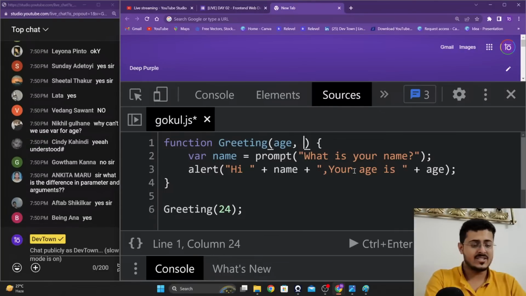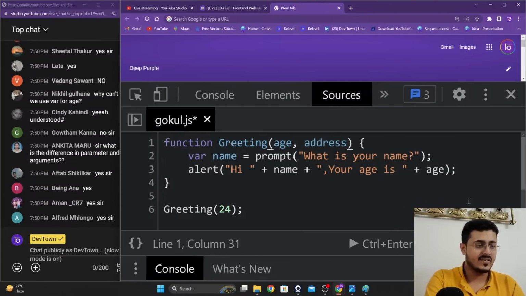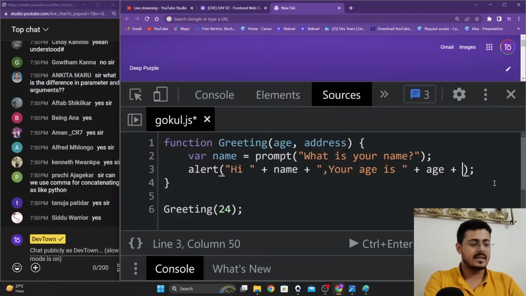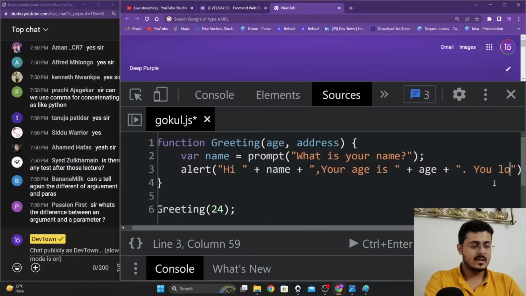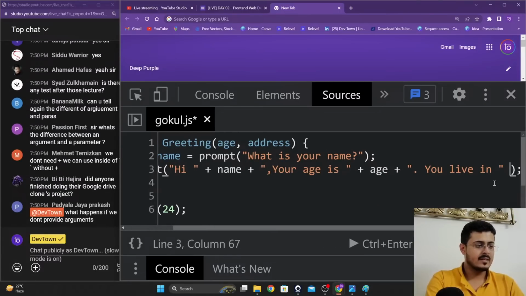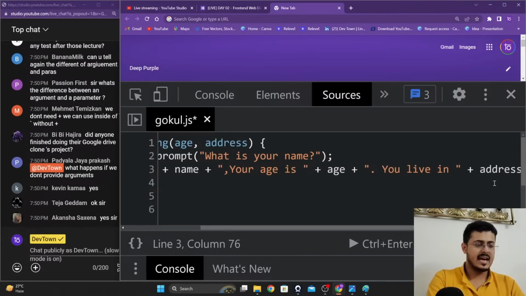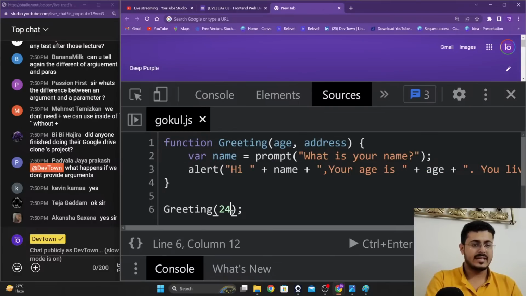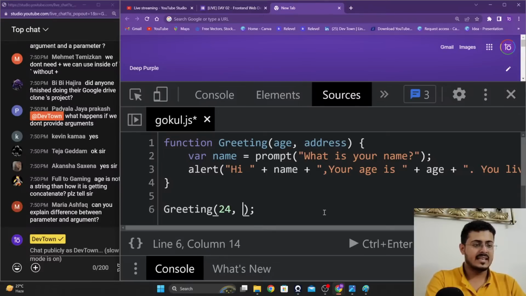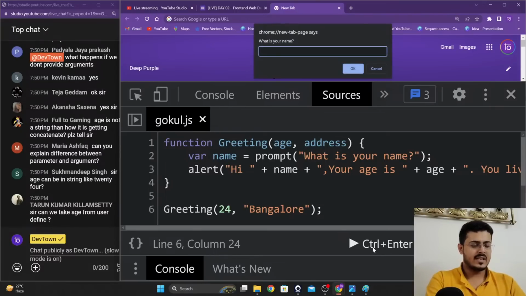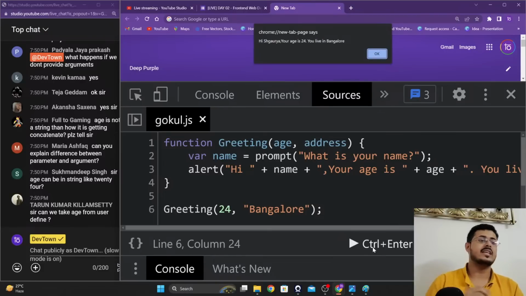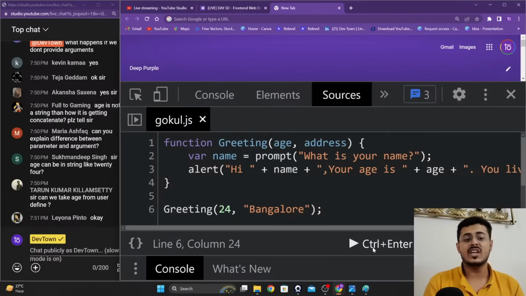You can provide age, you can provide address right over here. You can use address as well: plus you live in, plus address, save, and you can provide an address right over here itself. That is Bangalore, and we'll save it. We'll run it once again. We'll write my name, Shaurya, and as you're able to see, hi Shaurya, your age is 24, you live in Bangalore. So you can put up as many as possible, guys.